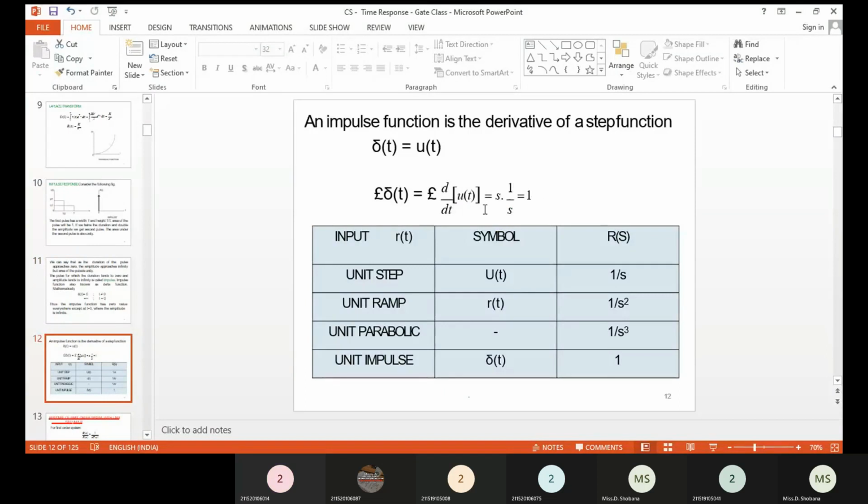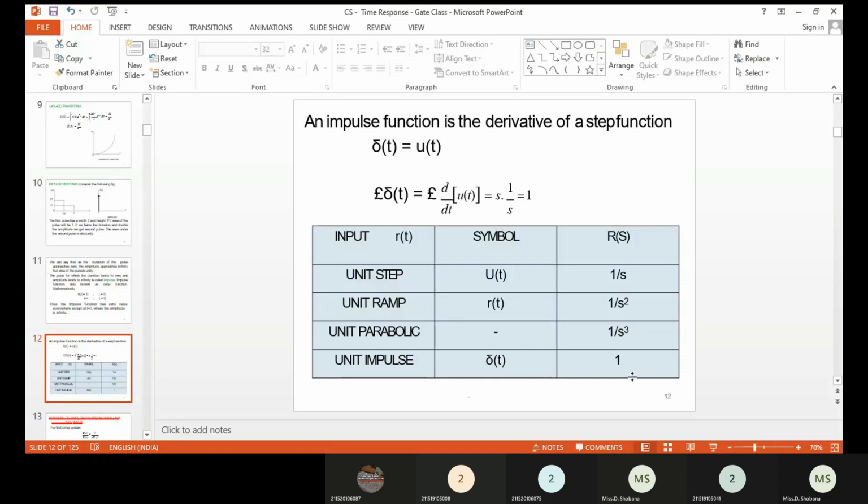R of t for unit step input signal is 1, and R of s becomes 1 by s. For unit ramp input signal, R of t is equal to t. So here R of s becomes 1 divided by s square. Unit parabolic input signal will be t square divided by 2. So here you will be getting 1 divided by s cube. For the unit impulse signal, we will be getting delta of t for the R of t, and R of s becomes 1.